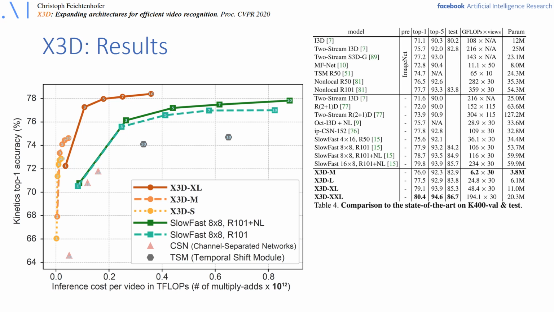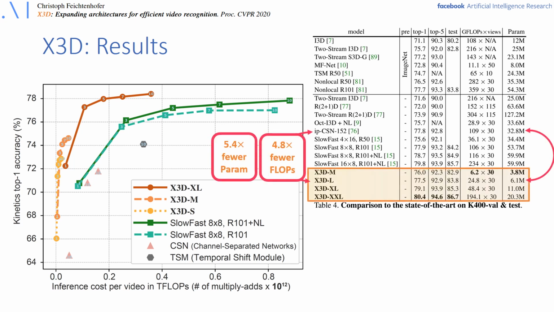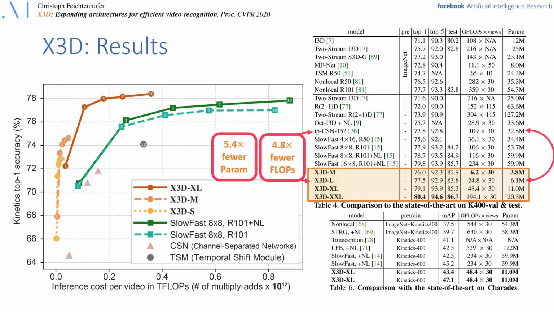Concretely, comparing to the state-of-the-art CSN numbers, X3D provides a 5x reduction in floating point operations and parameters. Here it's to note that X3D has the advantage of channel-wise convolution, which makes a direct FLOP and parameter comparison to SlowFast not fair, because SlowFast does not use channel-wise convolution, which has inherently much lower floating point operations and parameters. The paper has further experiments on Charades and AVA where the same observations hold.